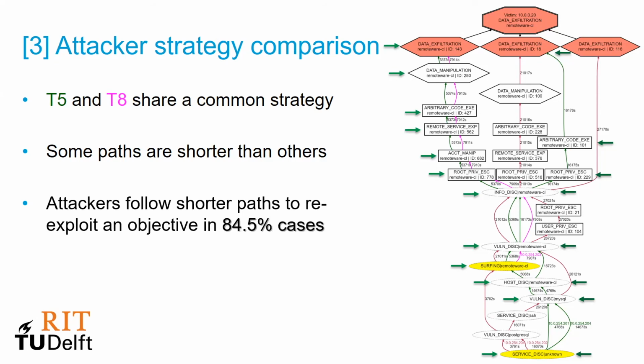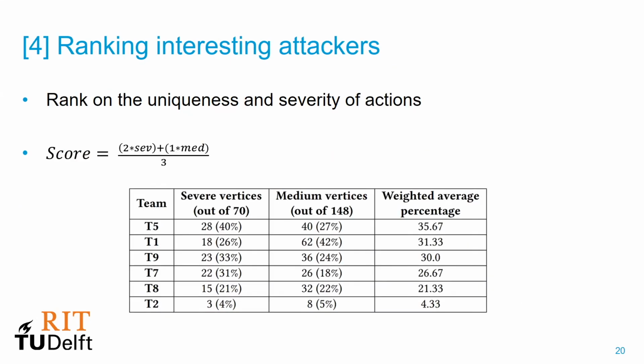In fact, attackers follow a shorter path to re-exploit an objective in 84.5% of the cases. In this way, alert-driven attack graphs provide insights into attacker behavior dynamics. Finally, we can also rank attackers based on the uniqueness and the severity of the alerts they raise. We propose a simple metric based on weighted average percentage, and we see that team 5 is the most high-profile team, while team 2 visits the least amount of severe vertices. This is different from simple alert counting because we take the context of the actions into account here as well.